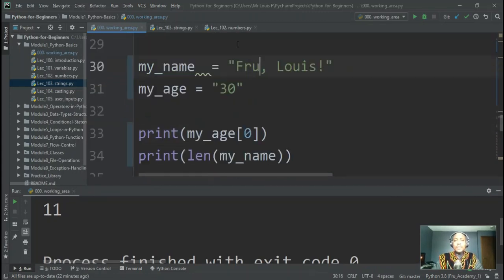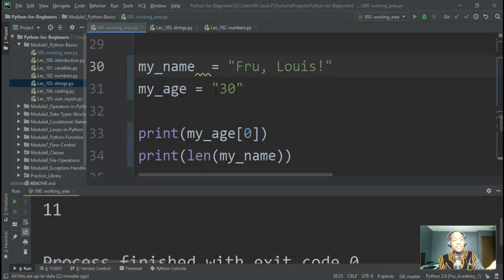1 2 3 4 5 6 7 8 9 10 11. All right, it counts spaces too. So let's do it again. 1 2 3 4 5 6 7 8 9 10 11, and that's what we've gotten here.